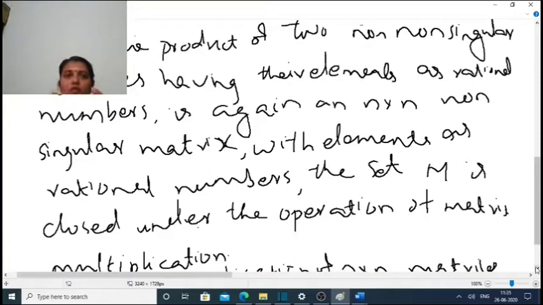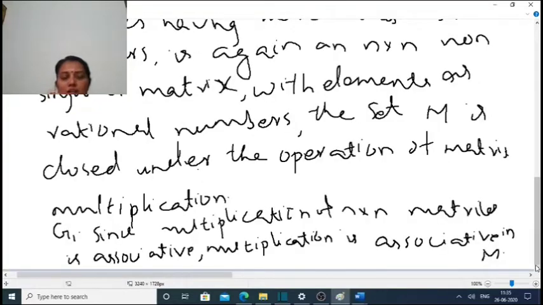If we take two matrices A and B, then their product A into B is also an n by n non-singular matrix. So we show that this operation is closed. Now we have to show that this is associative.